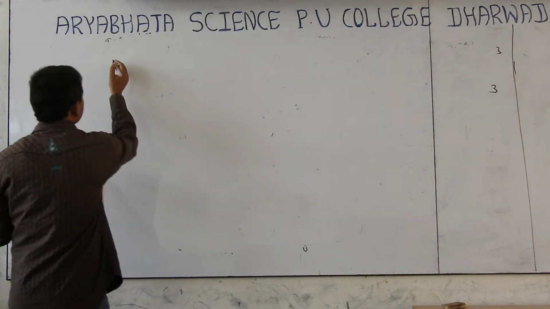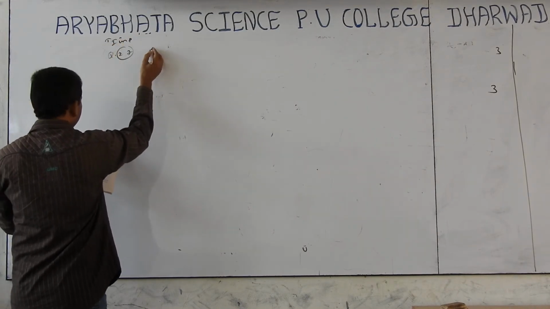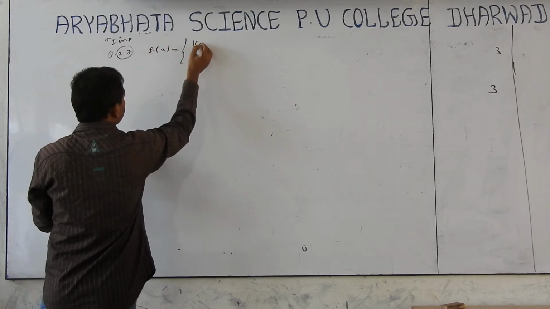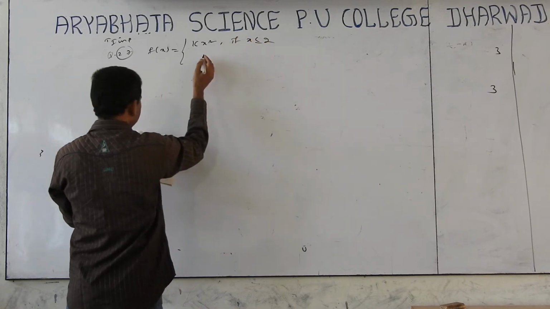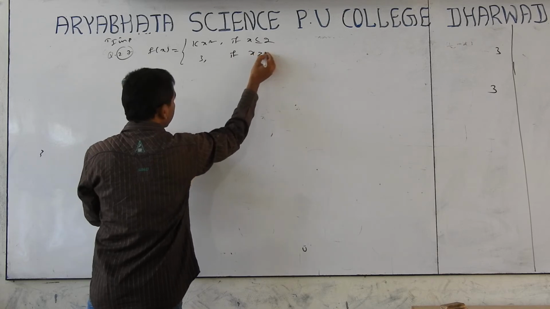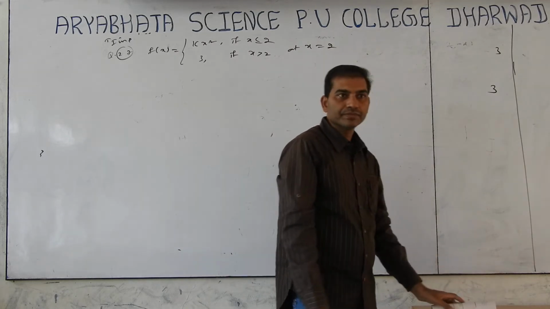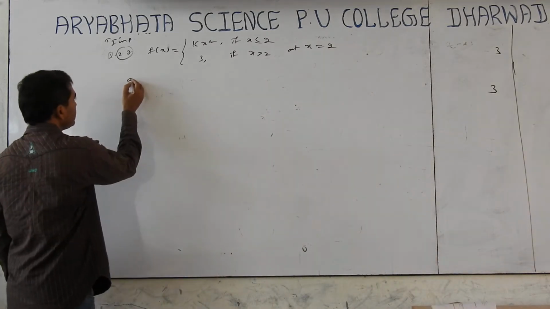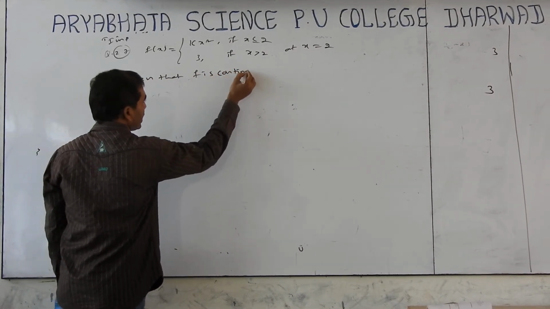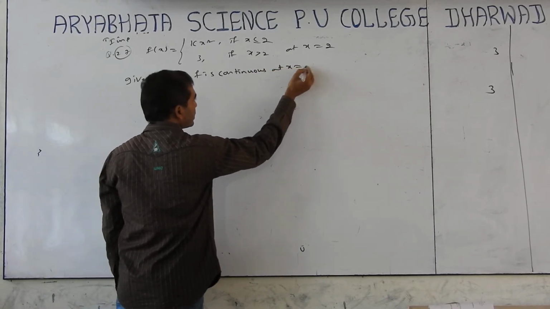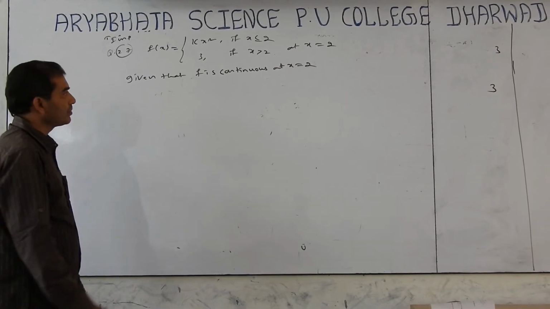Next, the important question number 27. F of x equals kx square if x less than or equal to 2, 3 if x is greater than 2, at x equal to 2 continuous. Find the k value. Given that f is continuous at x equal to 2.